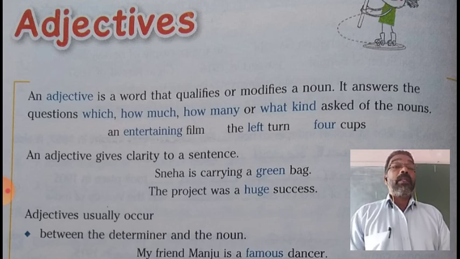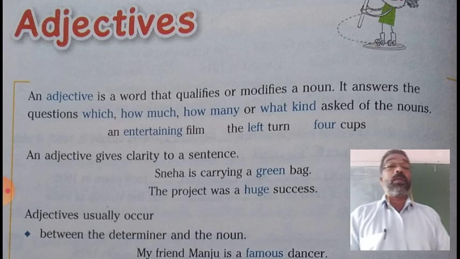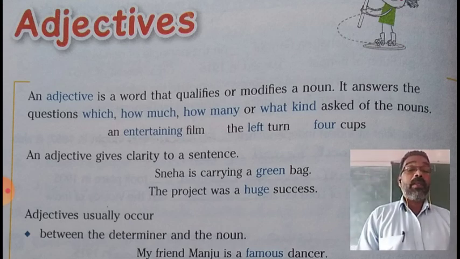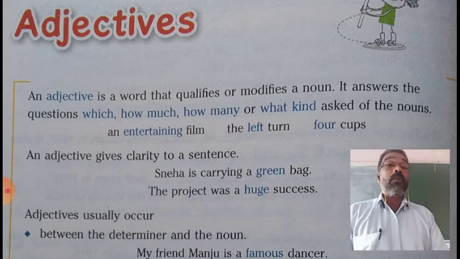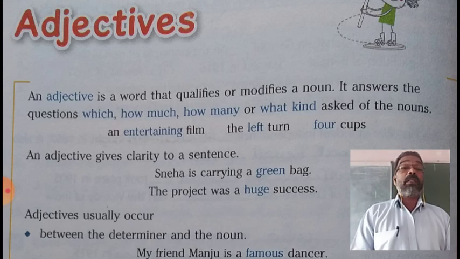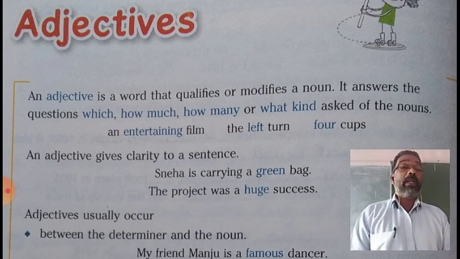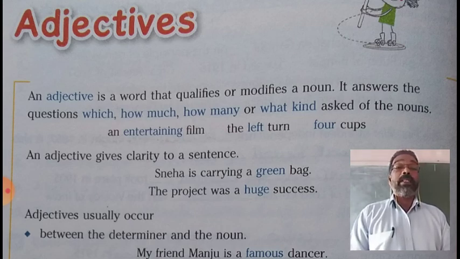The left turn. Which turn? Left turn. So it is the answer to the question which, left. So left is an adjective. Four cups. How many cups? Four. Four comes as the answer to the question how many. So four is an adjective.